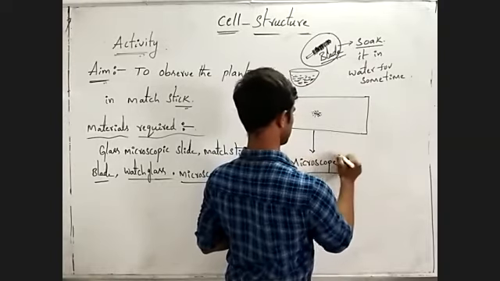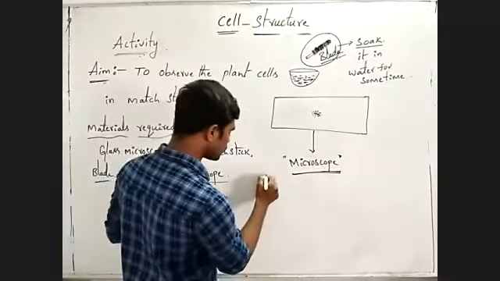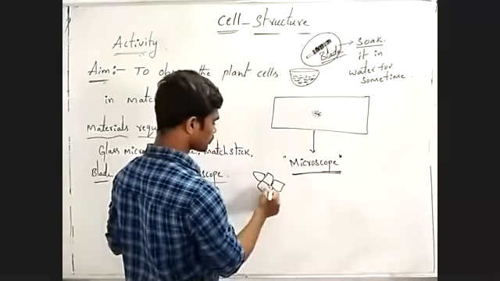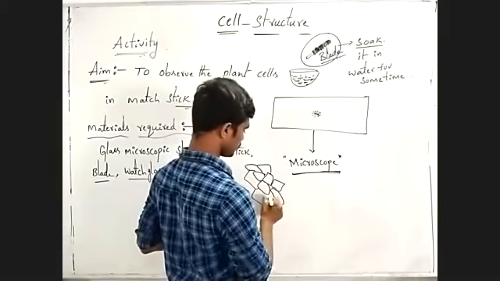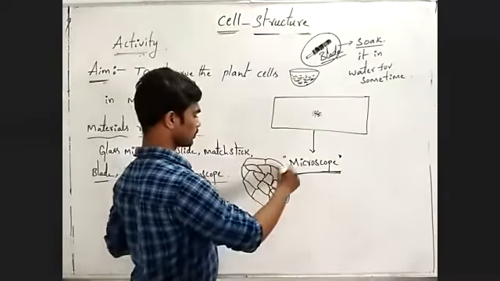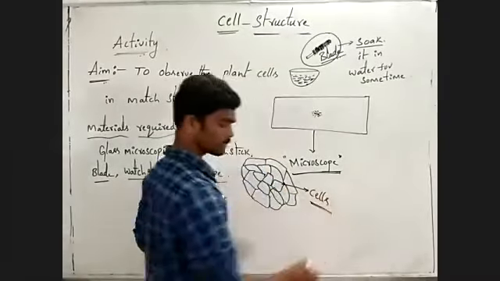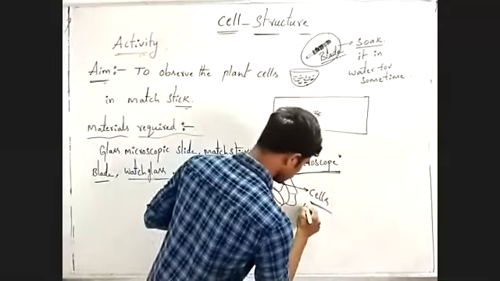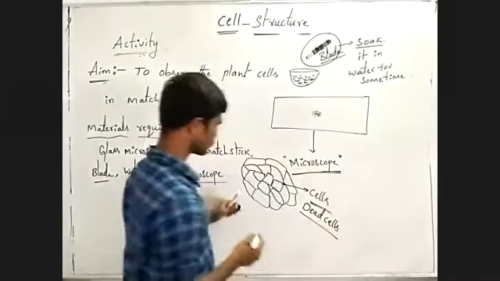Under the microscope, you can observe a honeycomb-like structure, small chambers, as observed by Robert Hooke. These small chambers are actually cells. Which type of cells are they? Dead cells.